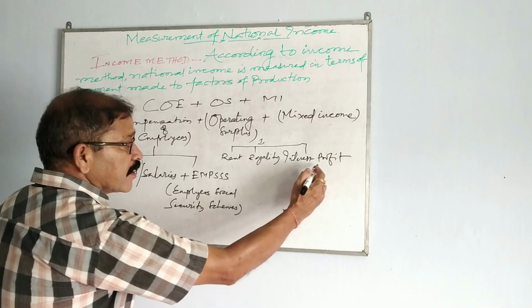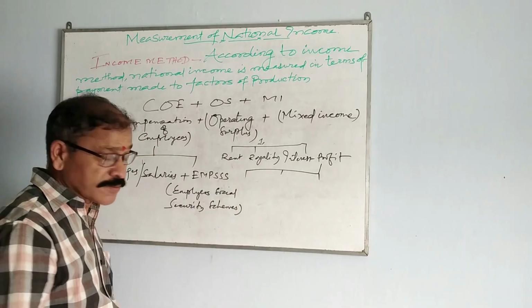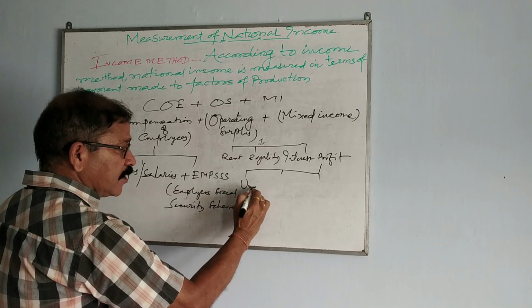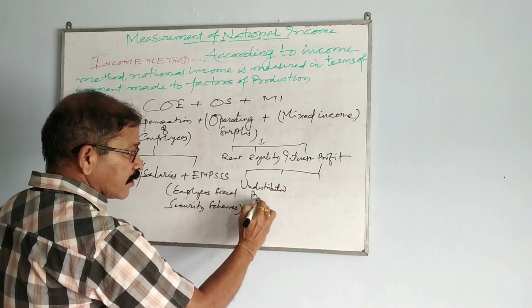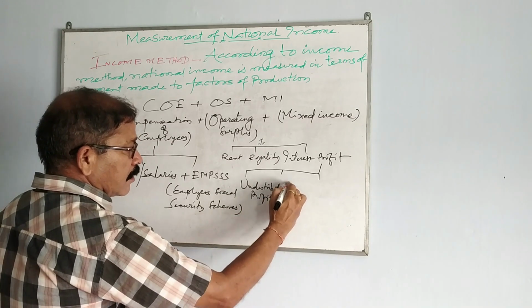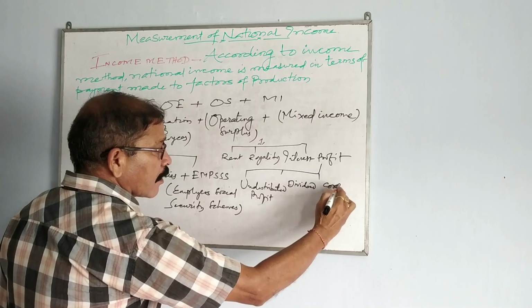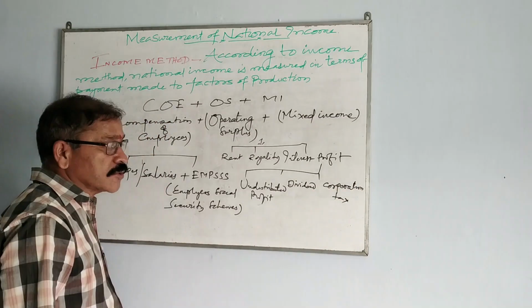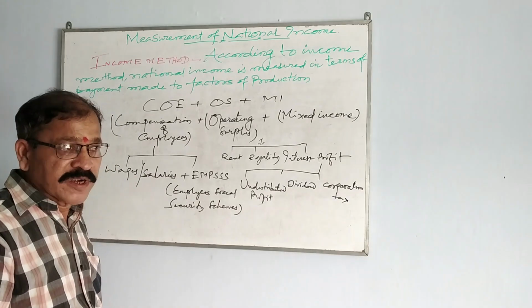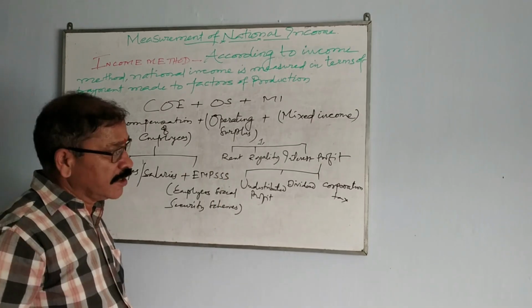And this profit is divided into three parts: undistributed profit, dividend, and corporation tax. When a firm gets profit, that profit is divided into three components. One is dividend.